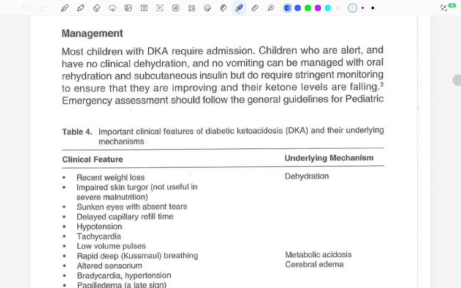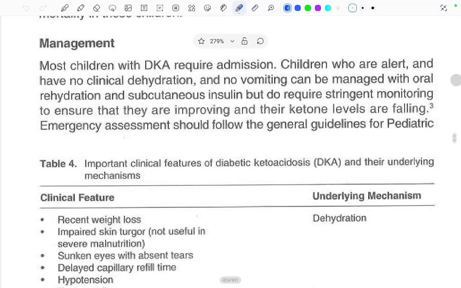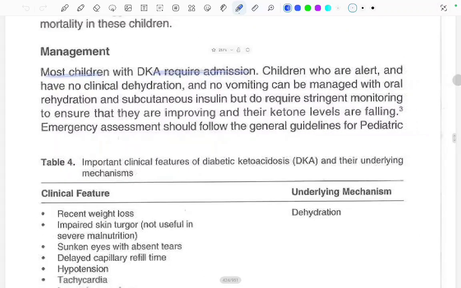Hi, in this video we will read about the management of diabetic ketoacidosis from the AIIMS PICU protocol. Let's start. Most children with DKA require admission.